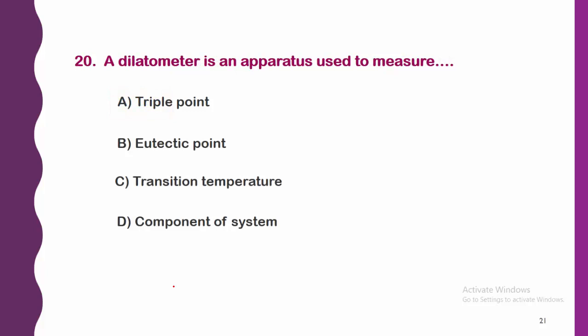Next, a dilatometer is an apparatus used to measure: A, triple point; B, eutectic point; C, transition temperature; and D, component of a system. The right answer to this question is option C, transition temperature. So a dilatometer is used to measure the transition temperature of a system.